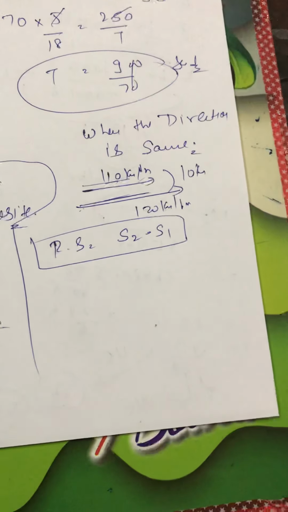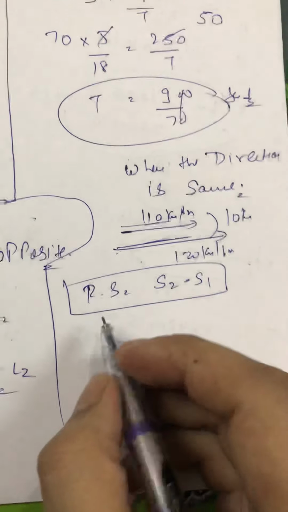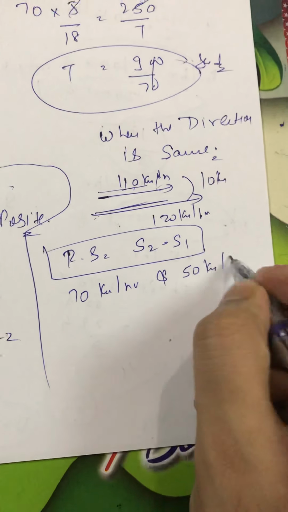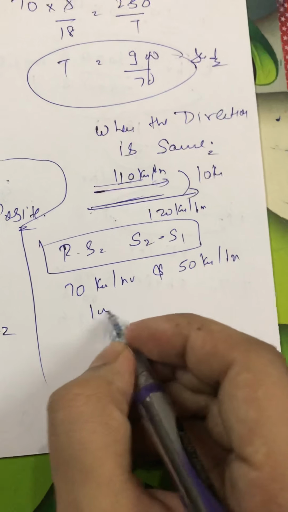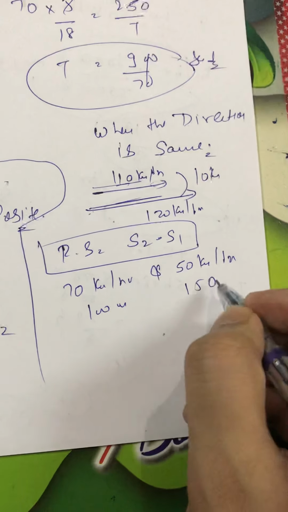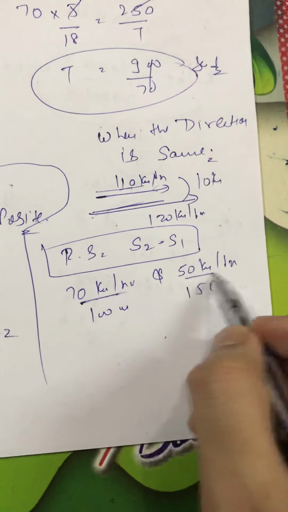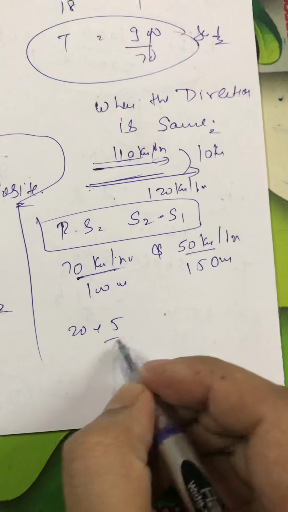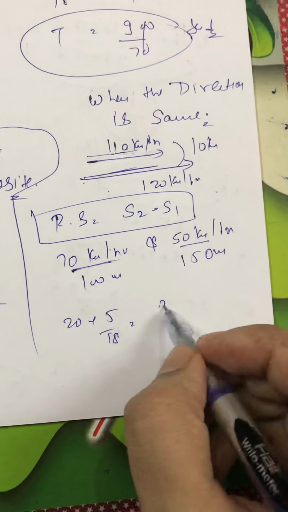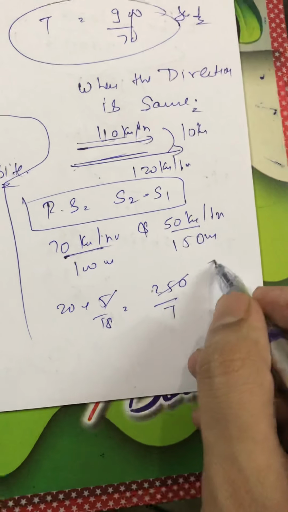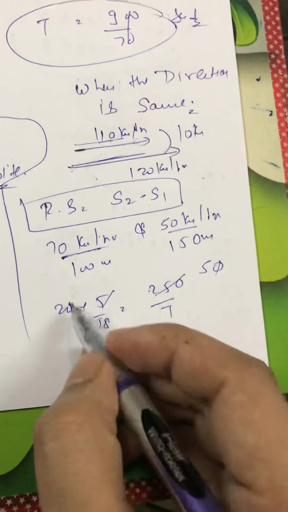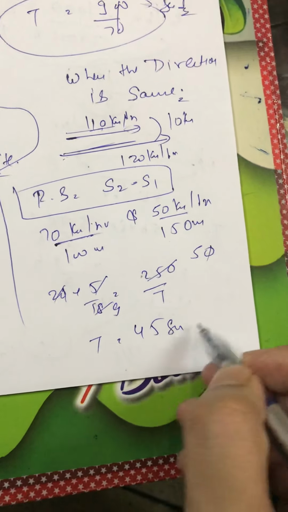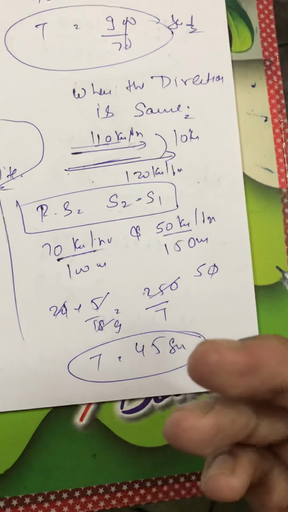Suppose if I say two trains are moving in the same direction with a speed of 70 km per hour and 50 km per hour, having lengths suppose 100 meter and again 150 meter, at which time they'll cross each other. So if the direction is same, the relative speed will be the difference of the speeds, so that will be 20 kilometer per hour. How much will it be in m/s? 5/18. Distance upon time, this will be 250 by time. Simplify, this will become 9. So time is equal to 45 seconds they will take to cross each other. I hope you are getting clear in this point also.